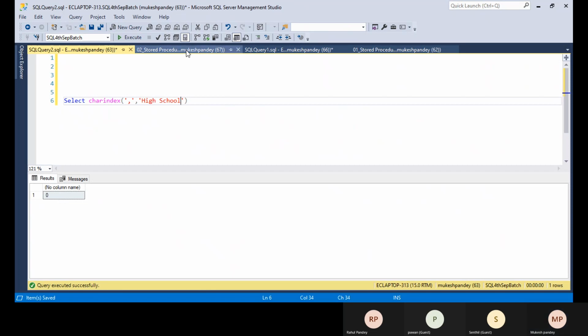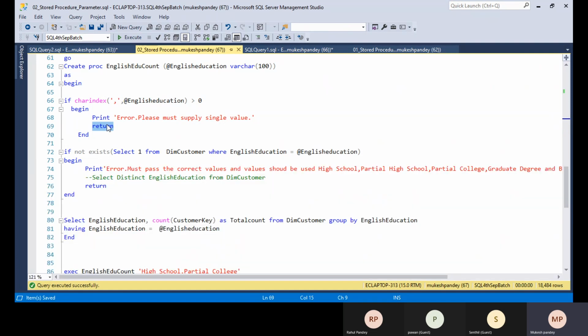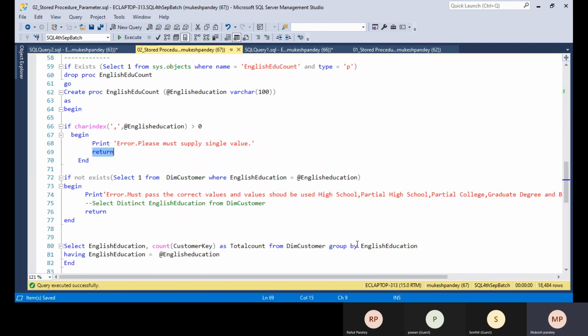So I'm checking that by using the IF condition: if CHARINDEX of English education value is greater than 0, then we need to BEGIN and print that error message, please must supply the single value, and the RETURN keyword is basically used to return from the store procedure. If you write RETURN here, the store procedure will not execute the next line, like line 72. It will stop executing here. It means that if any error occurs, it prints the message and the store procedure stops executing. Okay, any question till now, anyone?